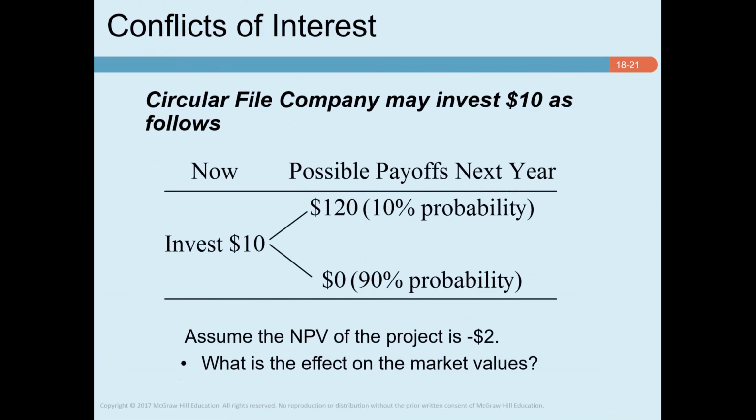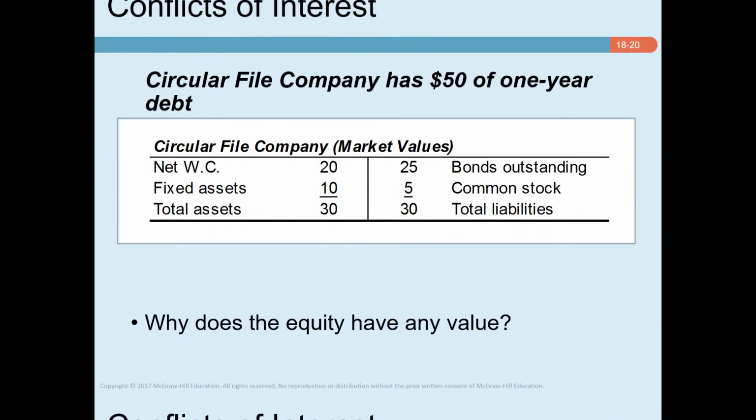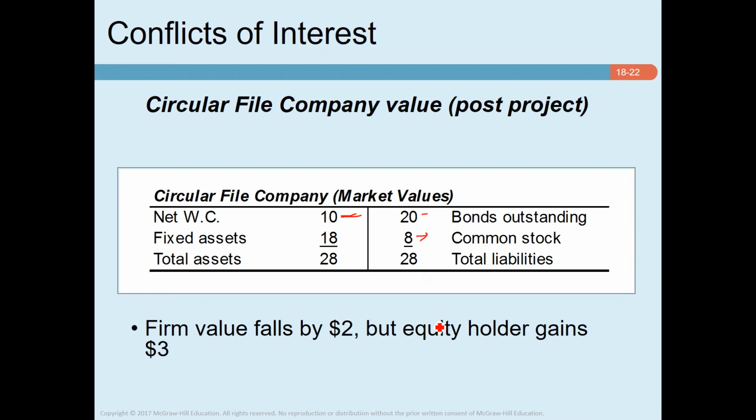Previously, if you remember, the firm's value was $30. Now, since it's a negative $2 project, the firm's value declined by $2. However, although the firm's value declined by $2, bonds outstanding declined by $5 and common stock outstanding increased by $3. So what's actually happening is this game has been played at the expense of the debt holders.